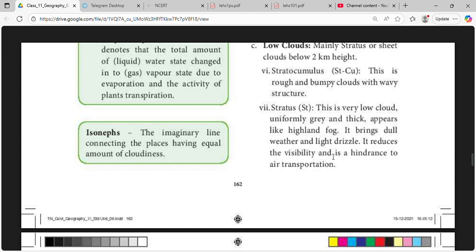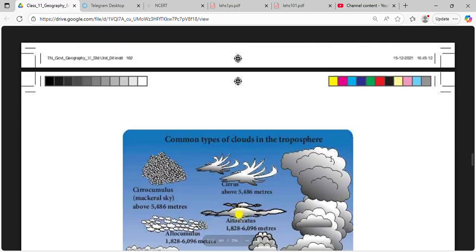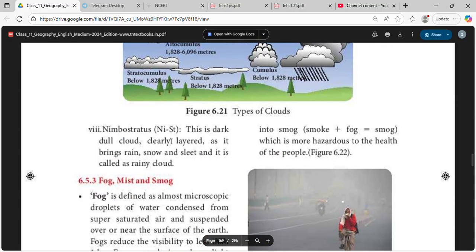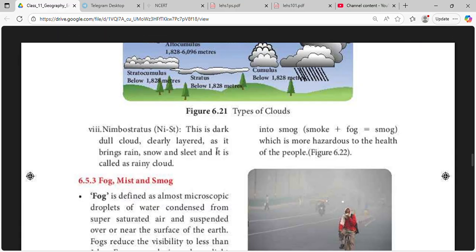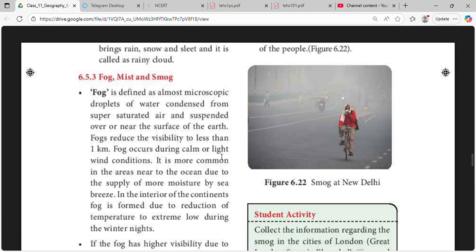It brings dull weather and light drizzle. It reduces visibility and is a hindrance to air transportation. Nimbostratus is a dark, dull, layered cloud that brings rain, snow, and sleet, and it is called a rainy cloud.